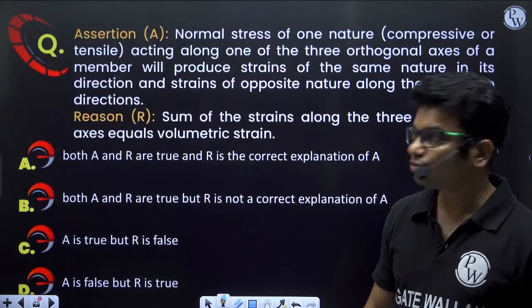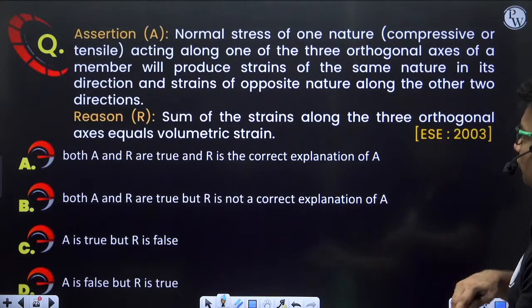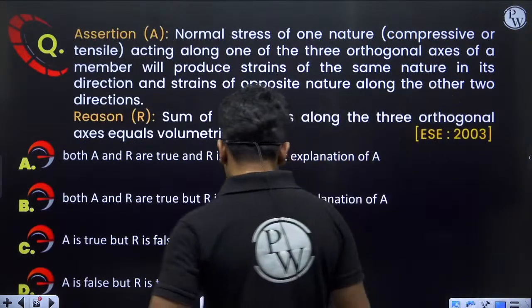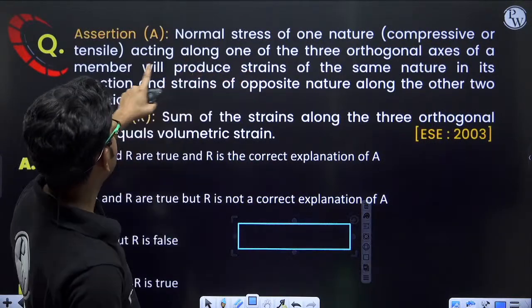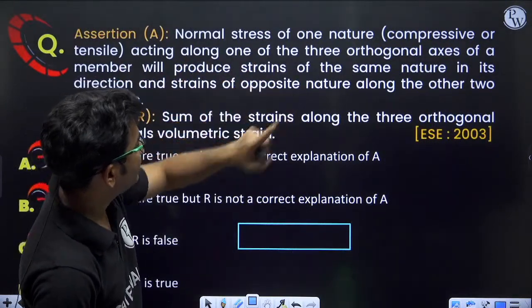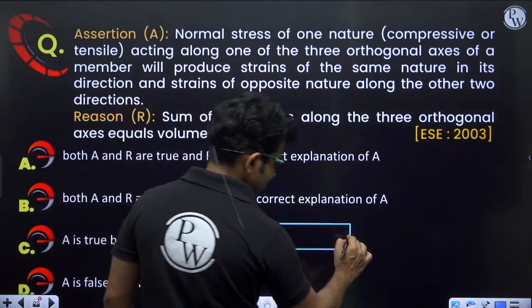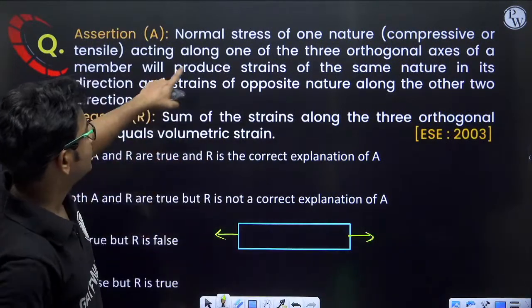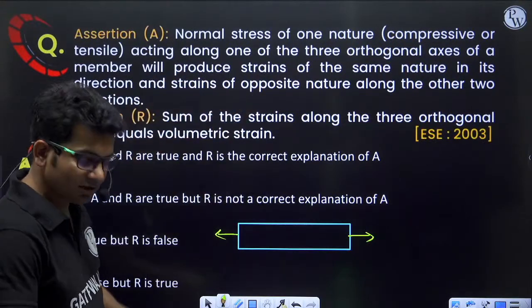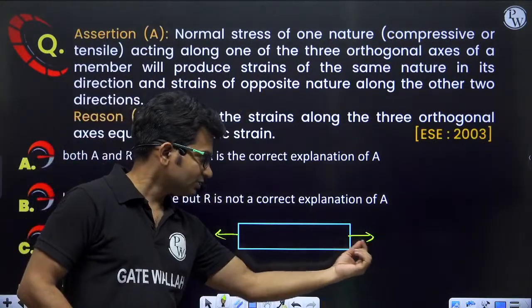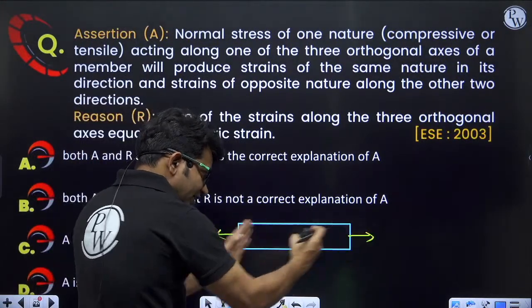Very good. Next question, assertion. Normal stress of one nature, compressive or tensile, acting along one of the 3 orthogonal axes of a member, will produce strains of the same nature in its direction. So if I have applied tensile stress, the strain will be tensile, yes or no? If I apply compressive stress, then the strain will also be compressive.